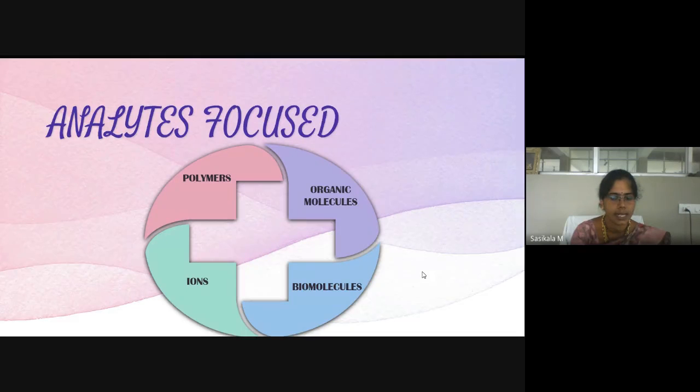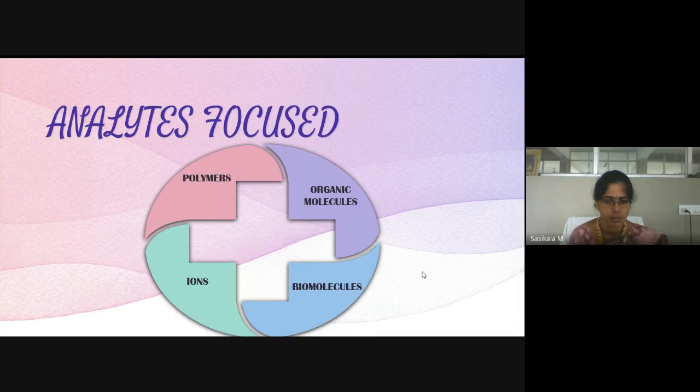Then, what analytes can be separated and quantified? It is mainly a quantification method. So what analytes can be focused on for HPLC separation? First, organic molecules, then biomolecules, ions and polymers.